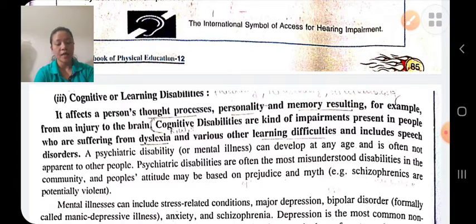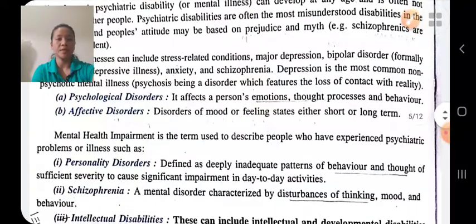Hyperactivity means the individual is not able to pay attention. Sometimes he finds it difficult to stay in one place. And dyslexia means the person faces difficulty in reading, writing, speaking, etc. This is about the cognitive disability.